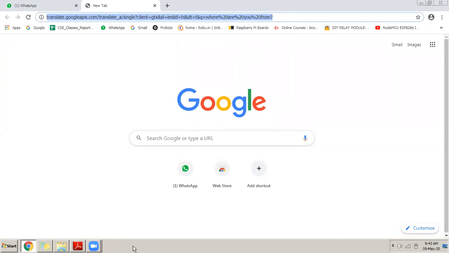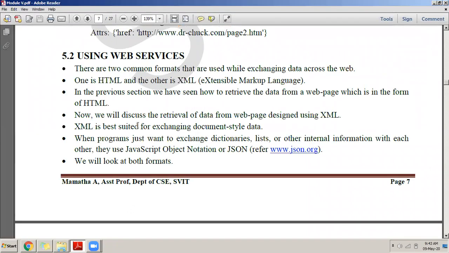Data in the form of JSON or in the form of XML. These are the two very commonly used formats. So that's why we say XML is the best suited for exchanging document style data.